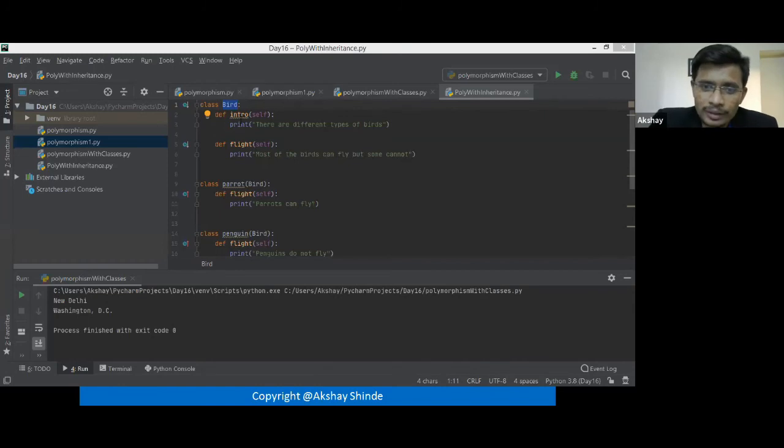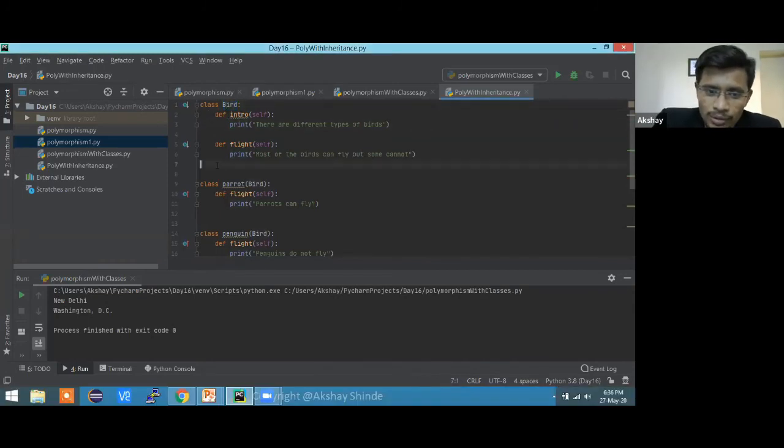So here, just focus on the first class. This is the parent class and this is my child class. The child class is inheriting all the properties of the parent. So this bird, parrot, is going to fly, right? The parent has the flight function, but in this child flight function we did something else. Same flight function, but here we are doing something else.